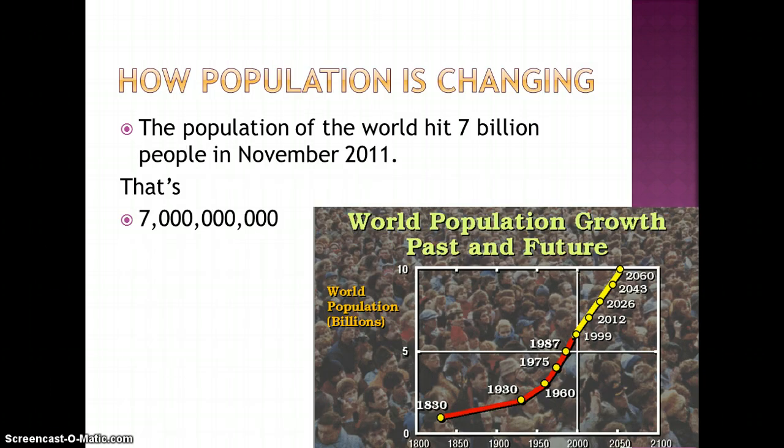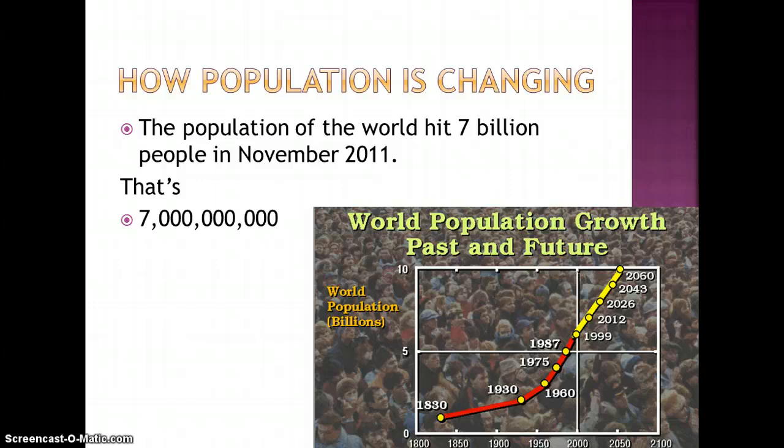So how is the population changing? The population of the world hit 7 billion people in November 2011. That is a lot of noughts, and it's set to climb even higher. They believe that the world population will be 10 billion by around 2060. Now, I am not as old as you think I am, and I have seen in my lifetime the 5th billionth person born, the 6th billionth person born, and the 7th billionth person born.